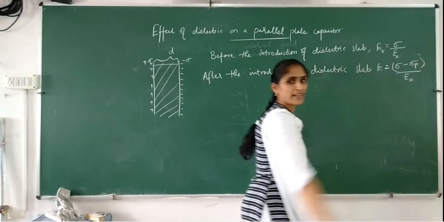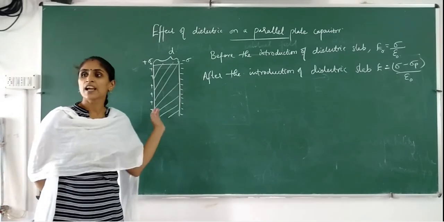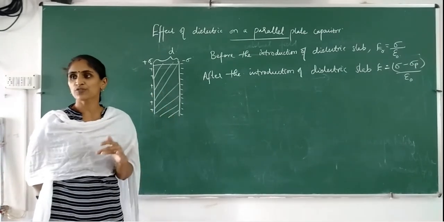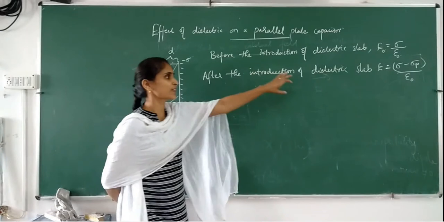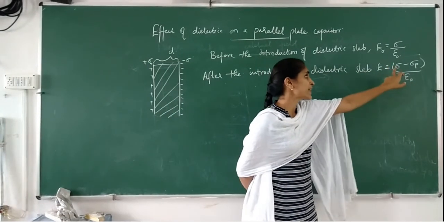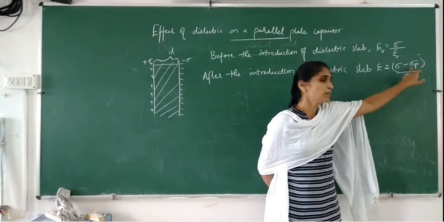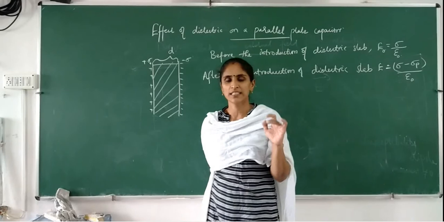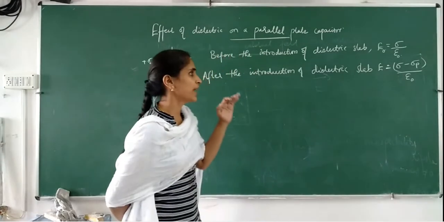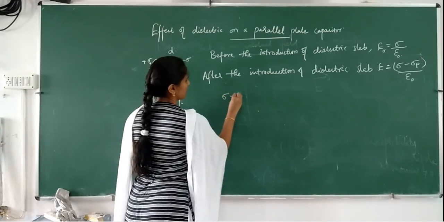Why is it sigma minus sigma p? Because here an induced surface charge density will be there, which will result in the reduction of the electric field. So the net electric field will not be sigma by epsilon 0, it will be sigma minus sigma p by epsilon 0, where sigma p is the induced surface charge density. Okay, now we have to find sigma minus sigma p.